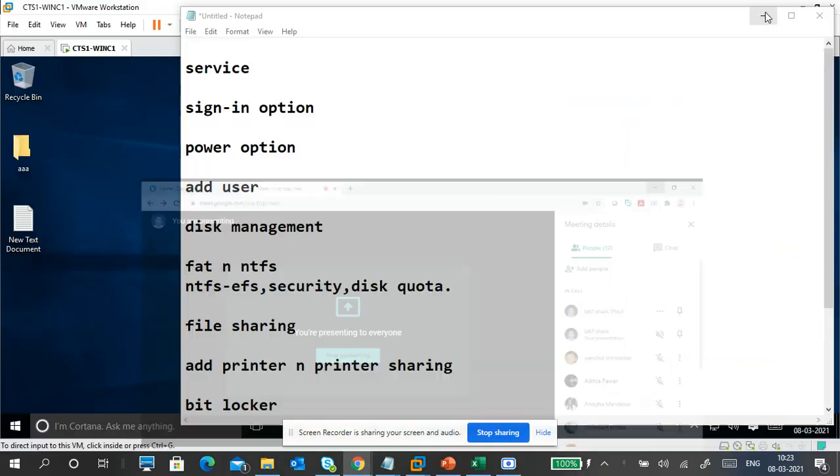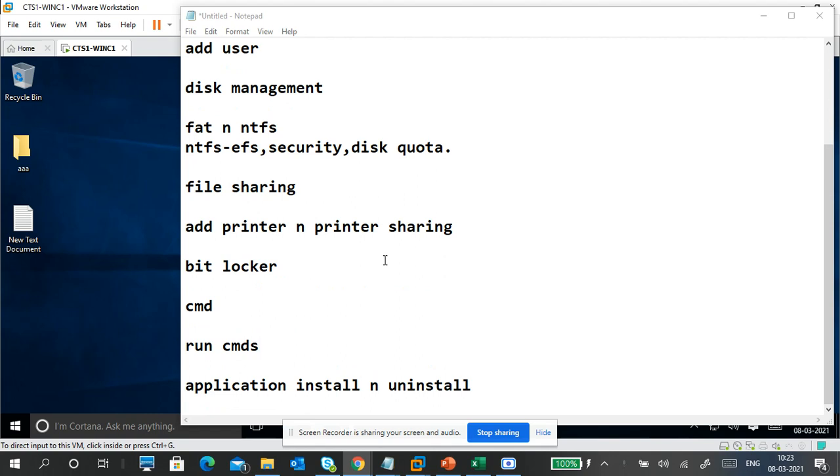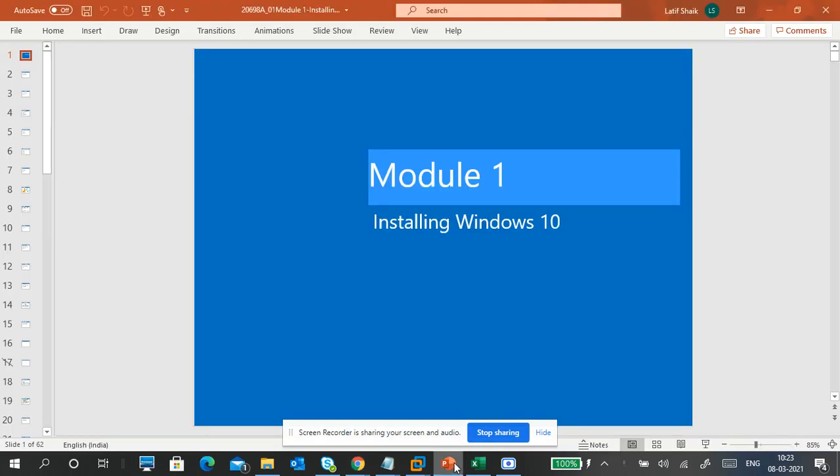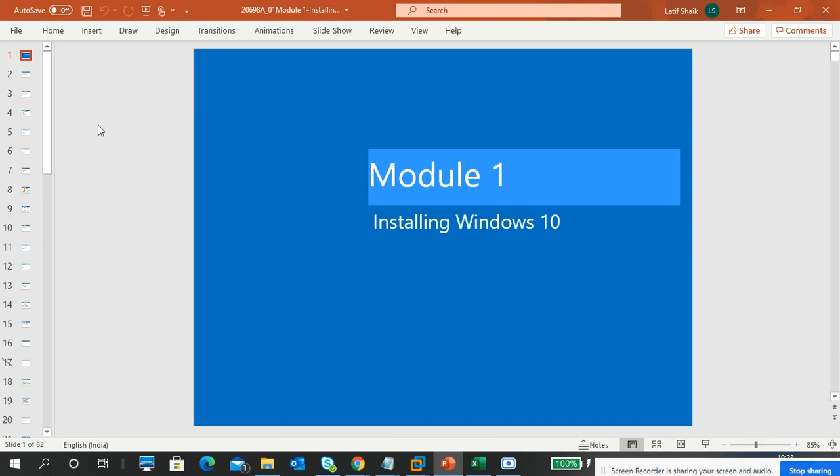Now, can you see? So far, the first minimum requirements are important. Okay, we have already seen that one. So first we'll see what the Windows 10 features are compared to Windows 7 and Windows 8, and why Windows 10.